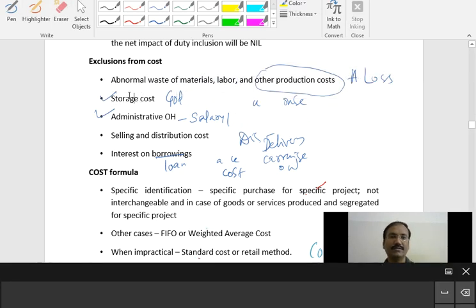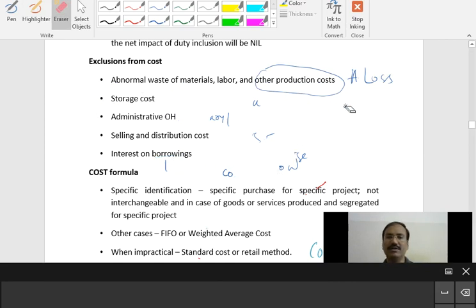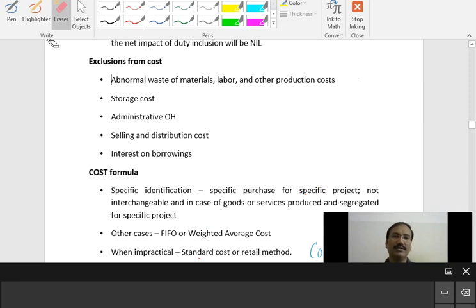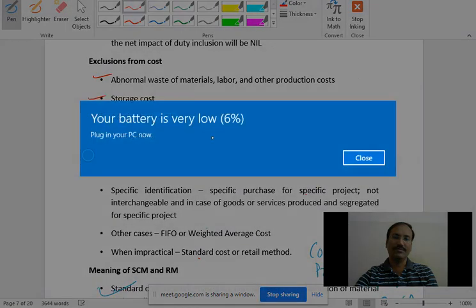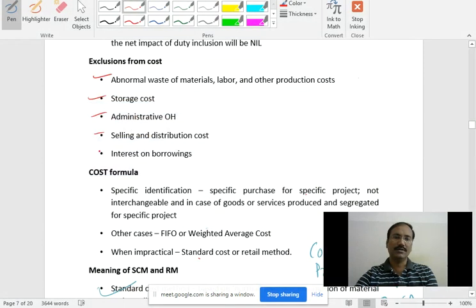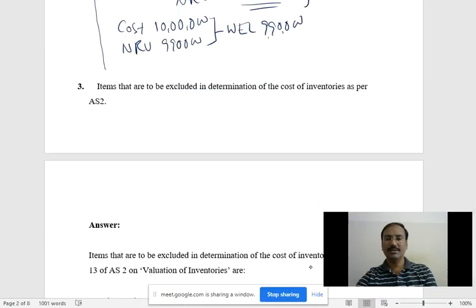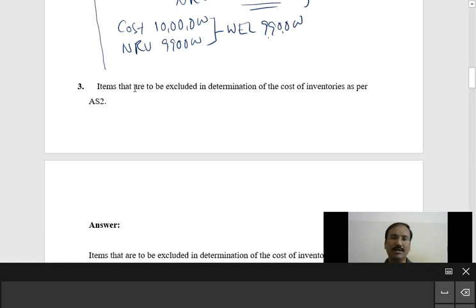The first item is abnormal loss. The second one is storage cost. Third one is administration cost. Fourth one is selling and distribution, and the fifth one is interest on borrowings, right? So these are the 5 items that we need to adopt.